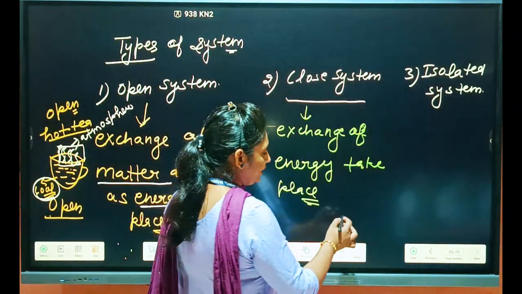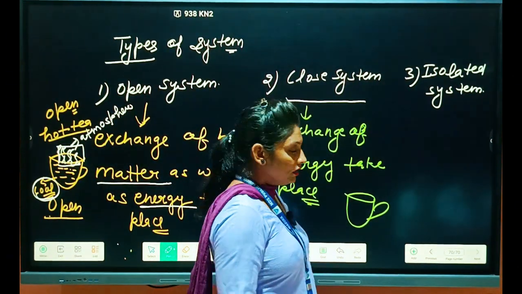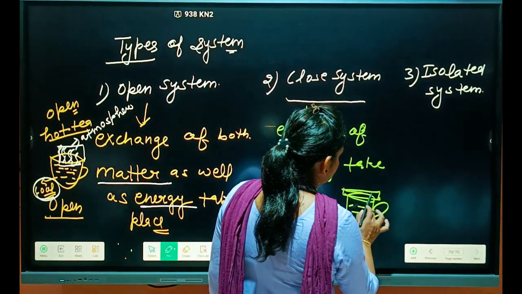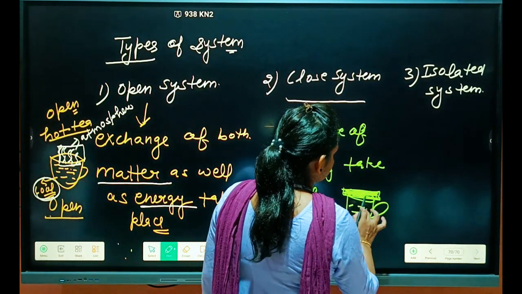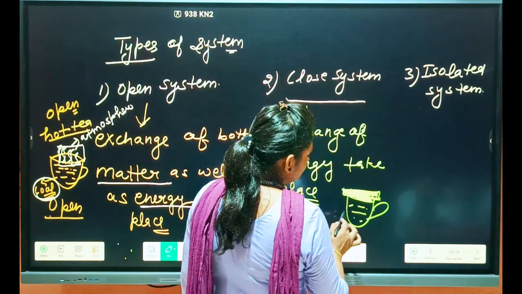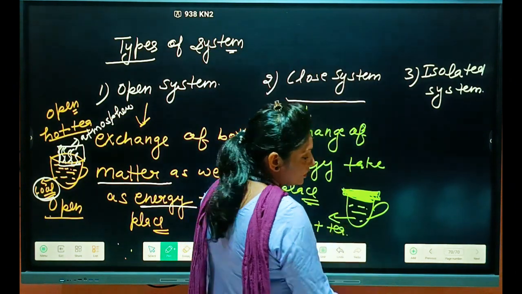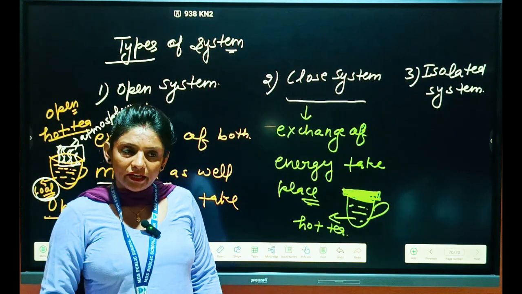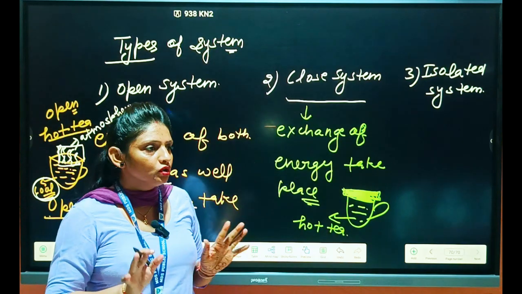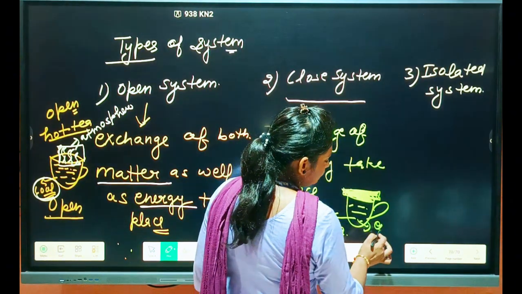For example, if I take this tea and this cup is covered by a lid, and I am taking hot tea, then according to time, yes, it will take some more time for cooling, but it becomes cool. It means energy is definitely exchanged.